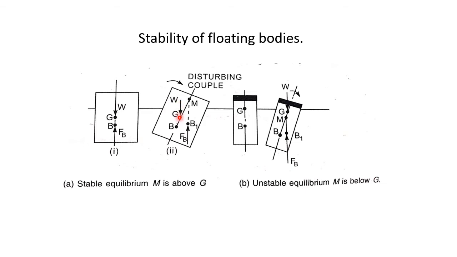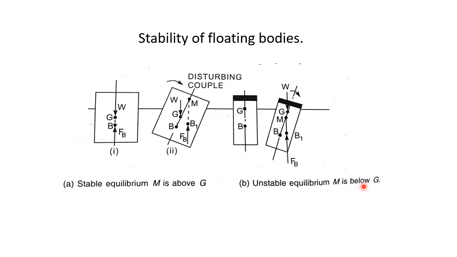So this is called as the stable equilibrium.